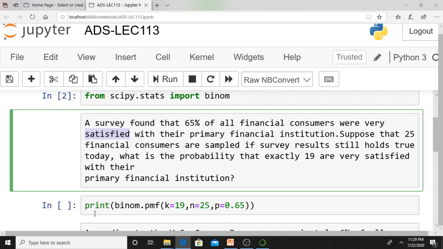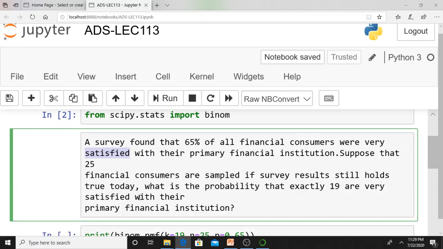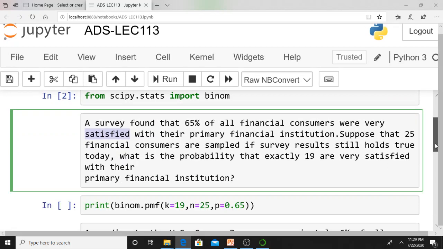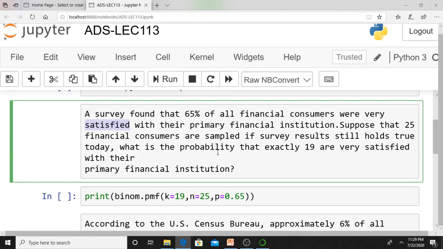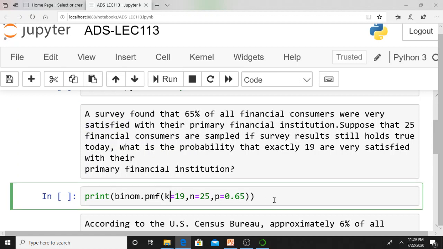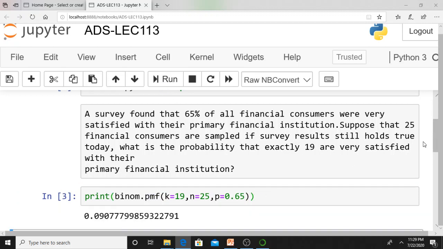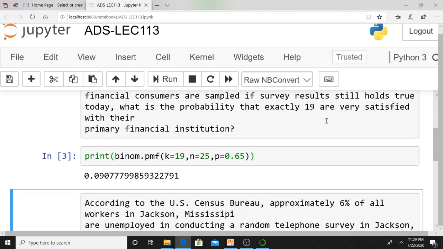What we need is simple. What I need is the probability that exactly 19 are very satisfied. This 19 is small x, P of capital X equal to 19. Just see, this is binom.pmf. PMF means probability mass function. This is useful to find probability. What is that probability? That exactly 19 are very satisfied.